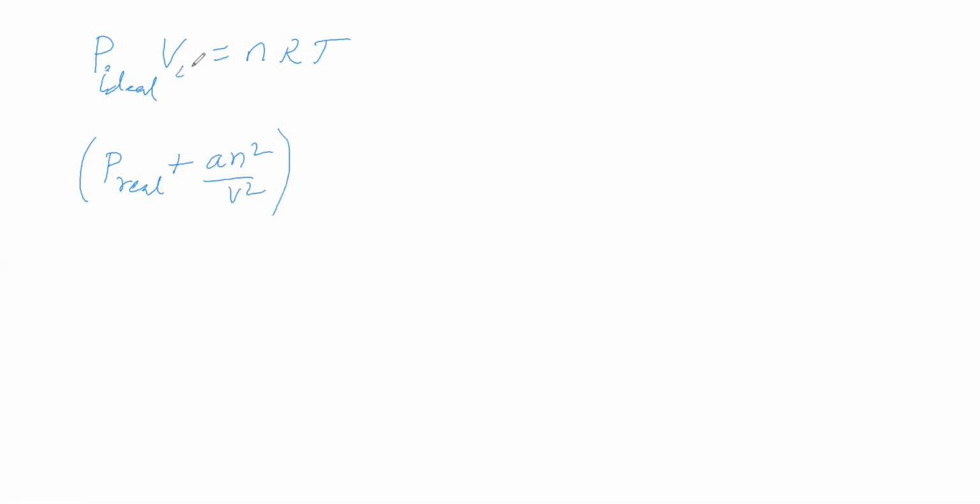Then this is ideal volume, also called free volume. Free volume is equal to volume of gas or volume of vessel minus volume correction, nb, is equal to nRT. This is called the van der Waals equation.